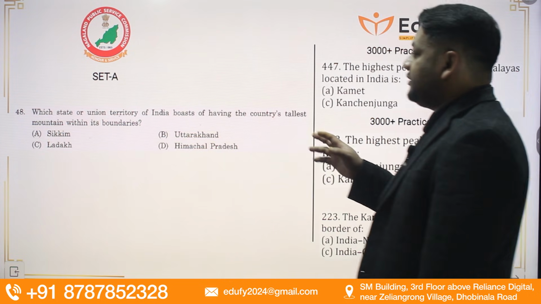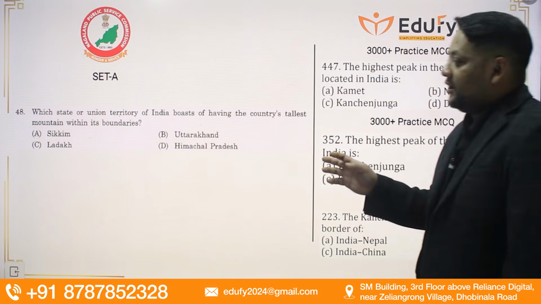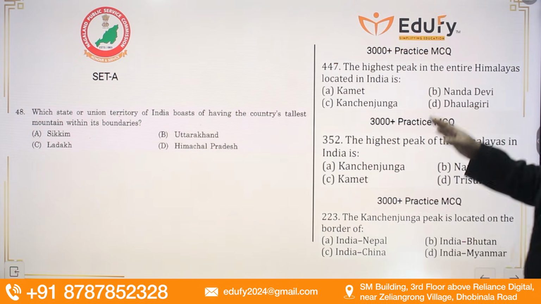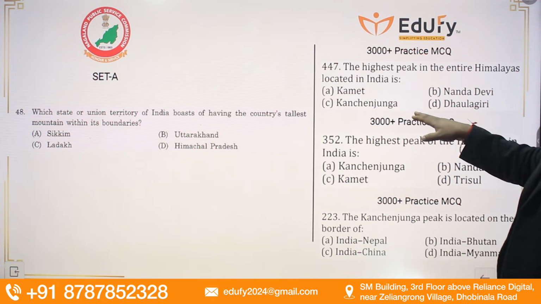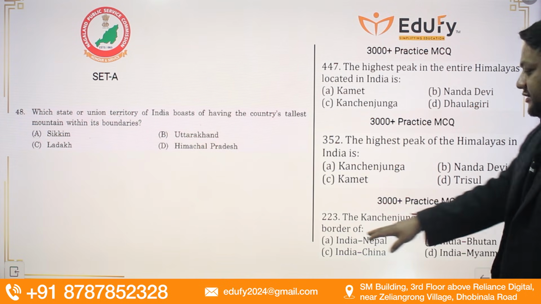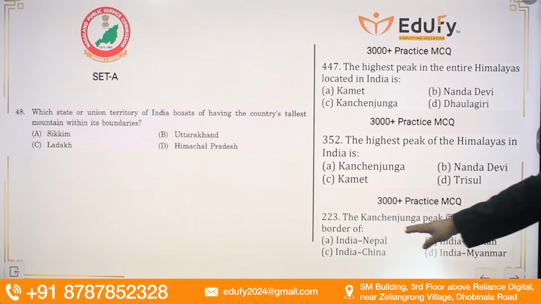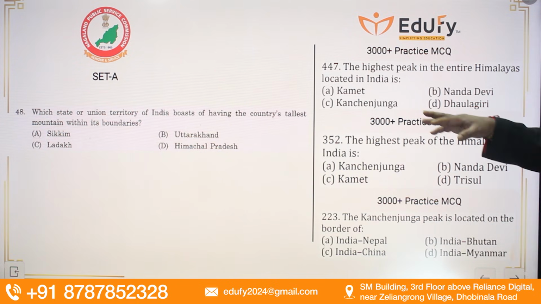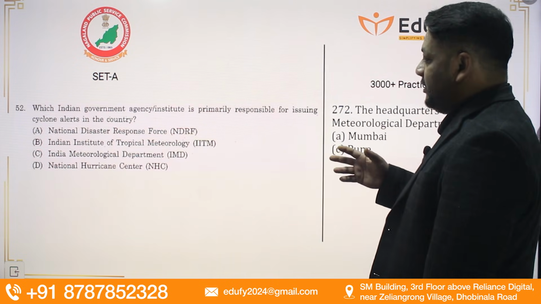Next, which state or territory of India boasts of having the country's tallest mountain? We know that Sikkim has the Kanchenjunga, which is bordered with Nepal. So technically, Kanchenjunga is the right answer, question 447 in the 3,000 plus MCQs, the highest peak in the entire Himalayas. We can consider it indirect, but here you will see the direct one: referral number 223 in the 3,000 plus MCQs. Kanchenjunga peak is located at the border of India and Nepal, which is the right answer. So Sikkim and Nepal. Question 48 is also the direct one.